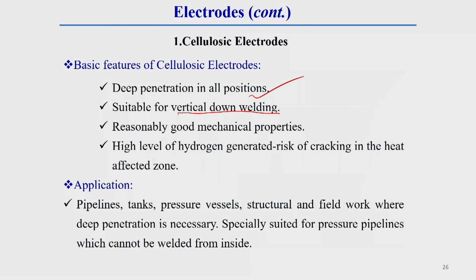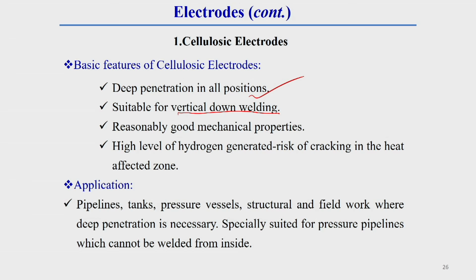Vertical means like this, and this is overhead, against gravity. You can successfully do a very critical type of welding process, that is vertical downhand welding, by using this cellulosic electrode. Here you can get reasonably good mechanical properties in the weld.